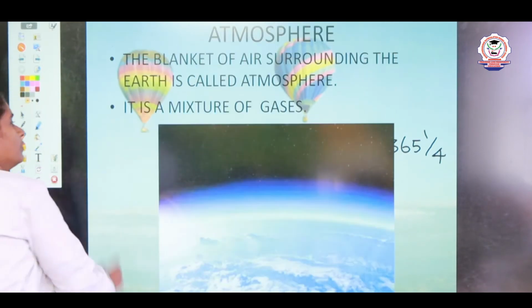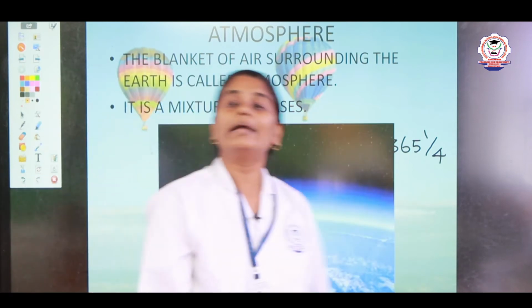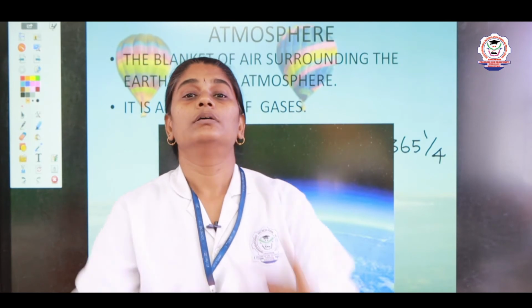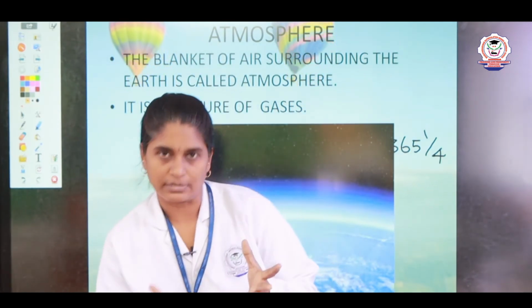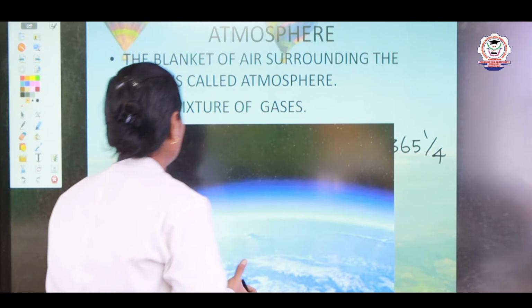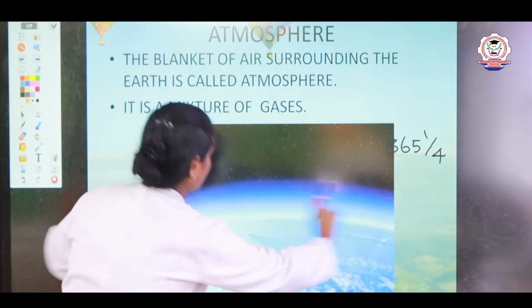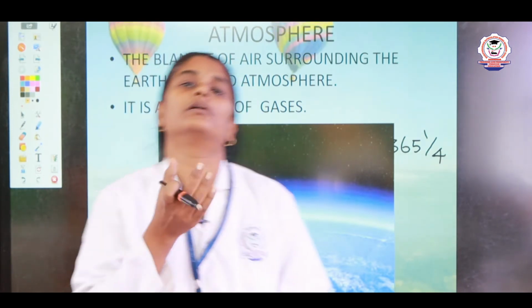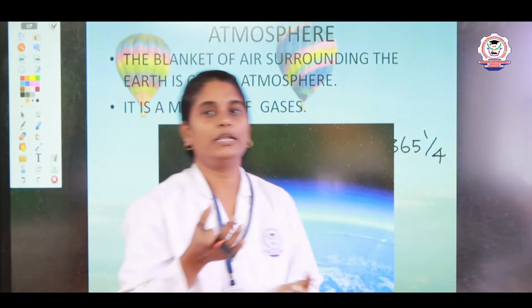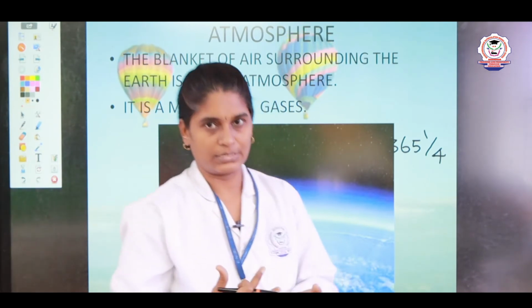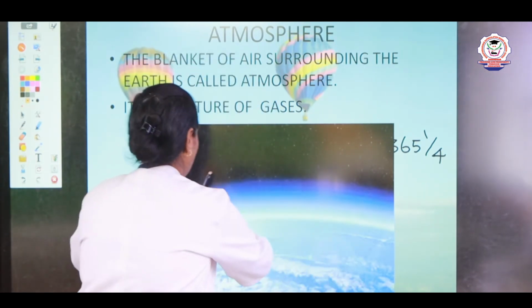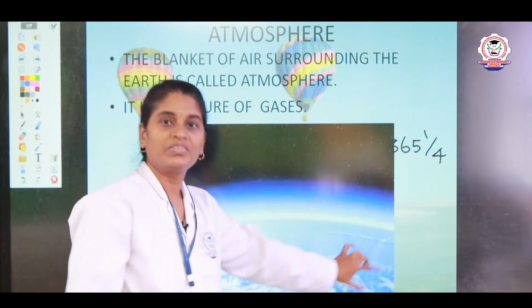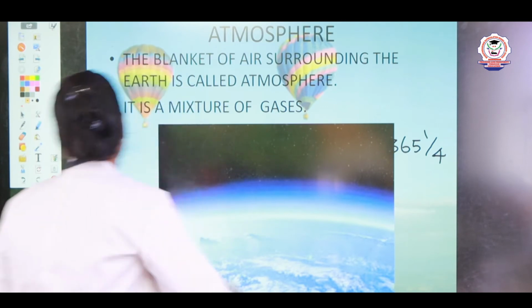Now, let's see about atmosphere. So what is atmosphere? Our earth is surrounded by a blanket of air, right? So you can see a thick layer of air surrounding our earth, where this air is not present on the moon or any other planets, right? So this thick layer, the blanket of air that surrounds the earth, is known as atmosphere.